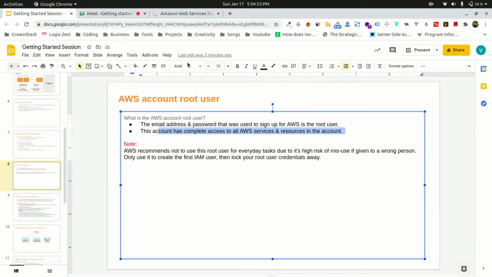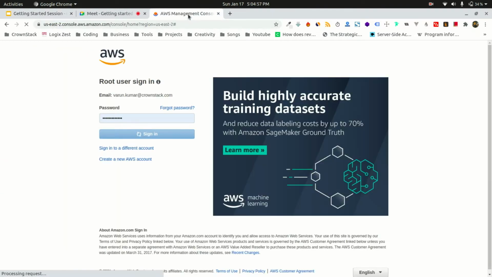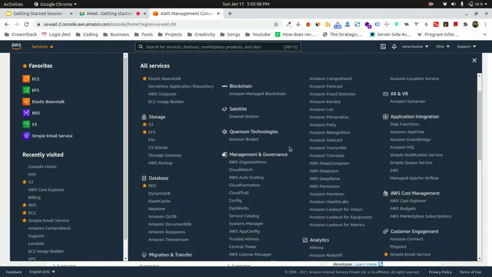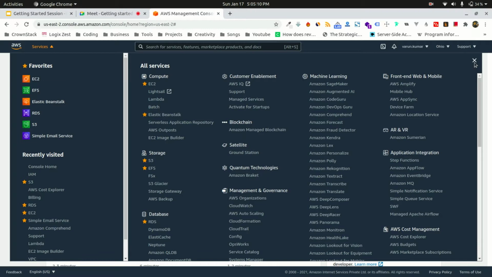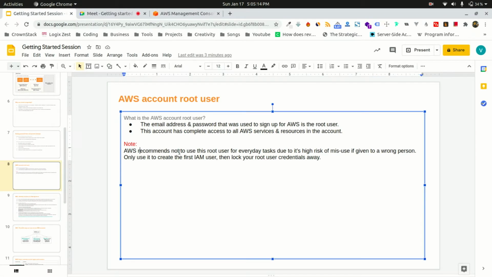As you know, the root user is the super user of your account. This user has access to everything, like your cards, billing, and every service that we see over here. So it's highly risky to use your root user. AWS recommends that you should not use your root user for everyday tasks because it is highly risky.